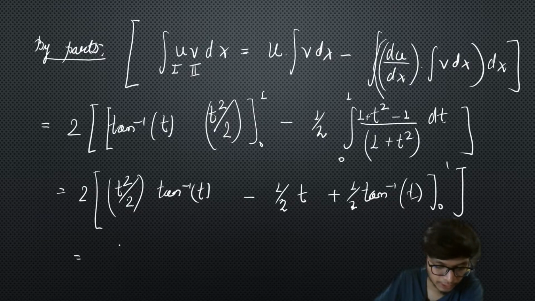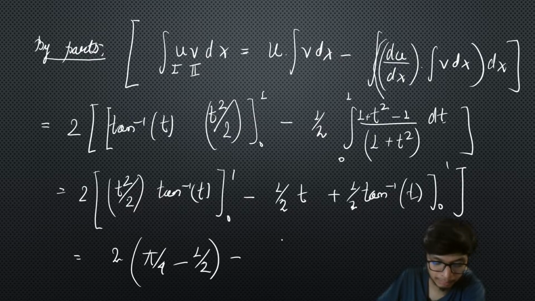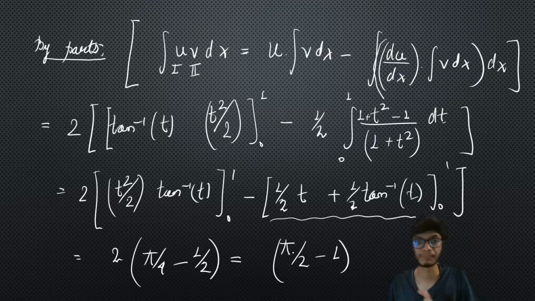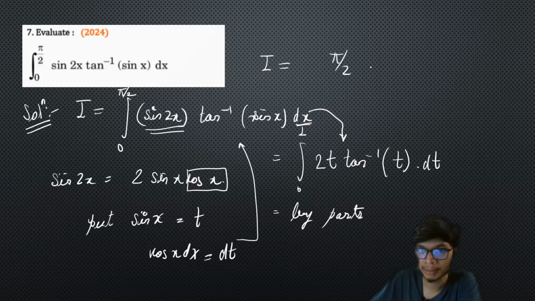So if we simplify it further and put the limits 0 to 1, we're going to get this part as 2 times of pi by 4 minus of 1 by 2. So that is 2 times of pi by 4 minus 1 by 2. One further simplification, we can write this as pi by 2 minus of 1, okay. So that is going to be our ultimate answer. I hope this simplification was simple and clear enough to all of you, right? So therefore we get the final answer as pi by 2 minus 1, okay.